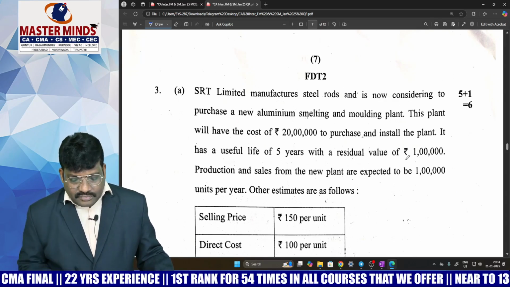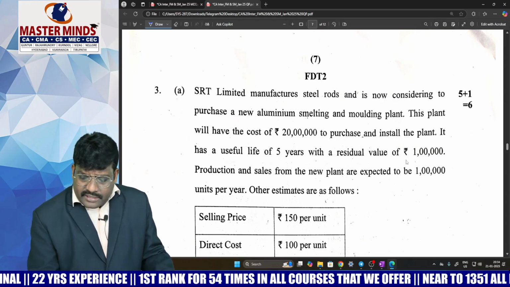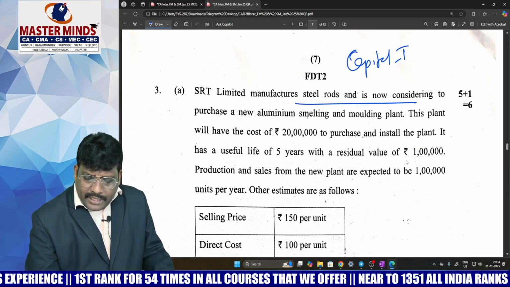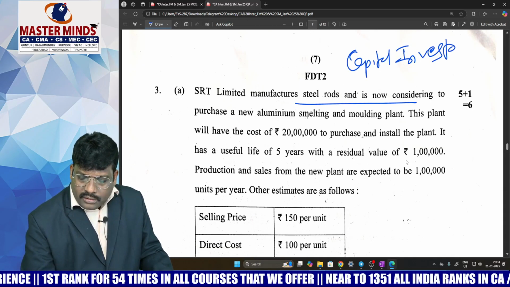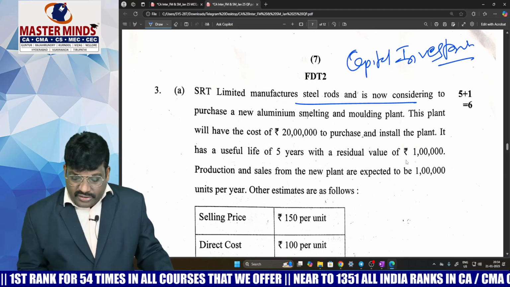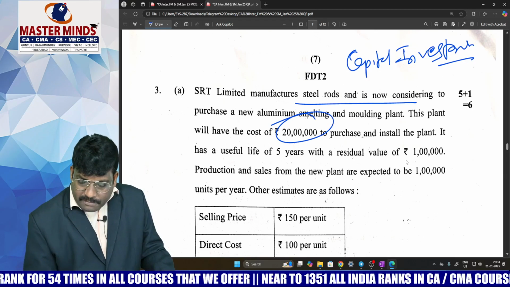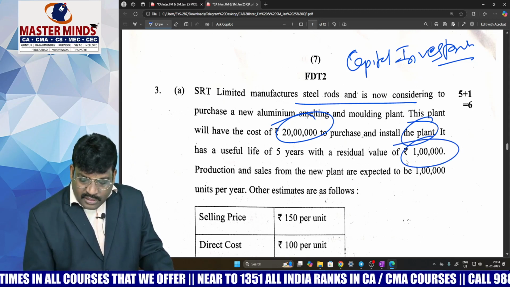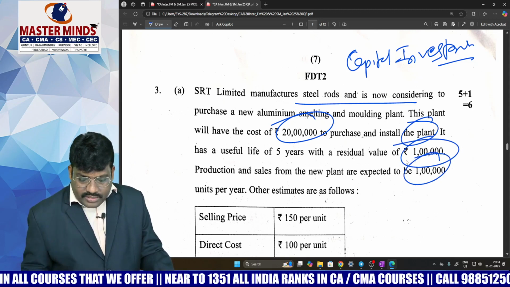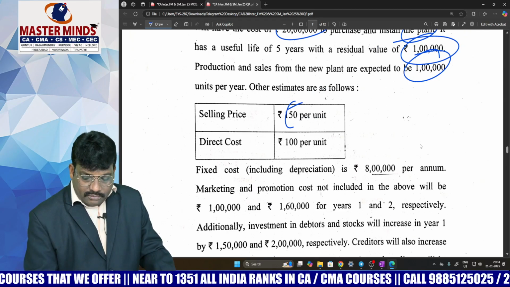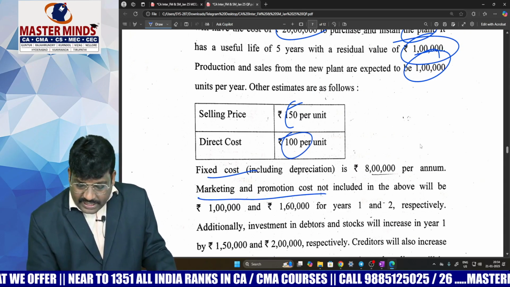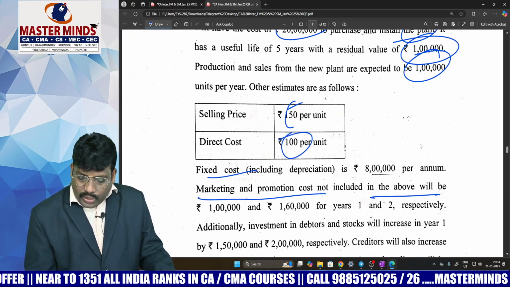Thereafter 3A, SRT Limited is a steel manufacturing company. This is from capital investment decision. Capital investment decision, basic model, but it covered all the points, right? So they have given the cost of machine plus installation cost, scrap value, whereas plant expected units are given, selling price, direct cost. Thereafter fixed cost is given, market and promotional not included. This is the only point.